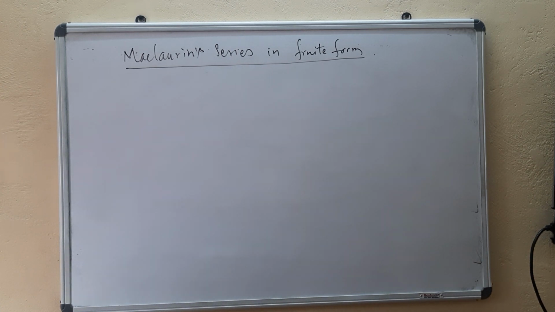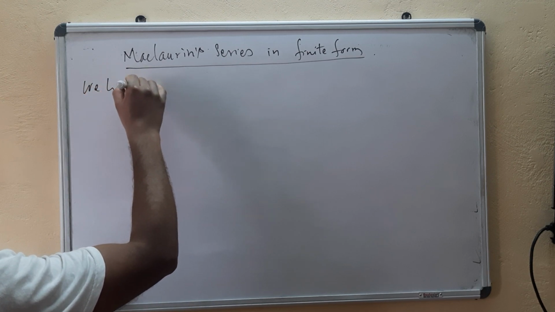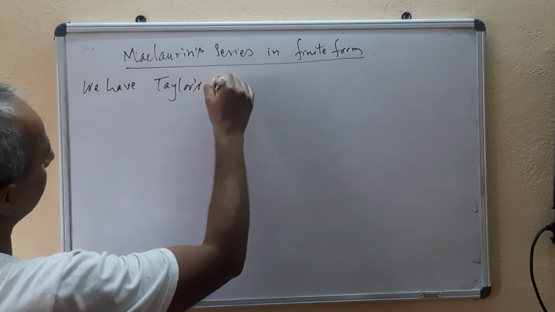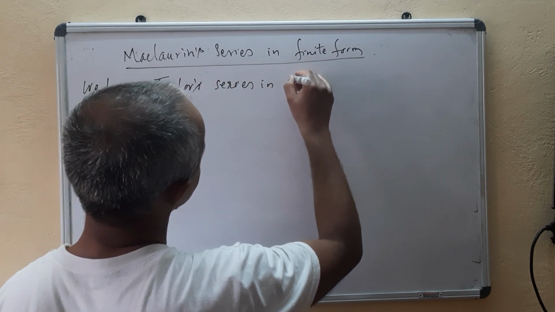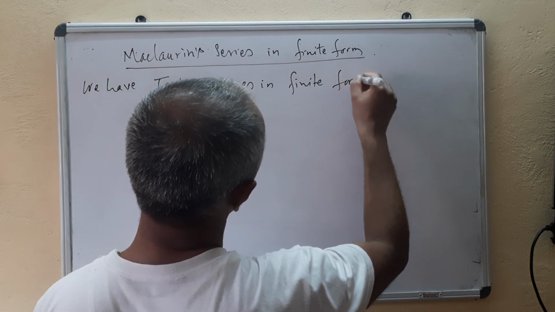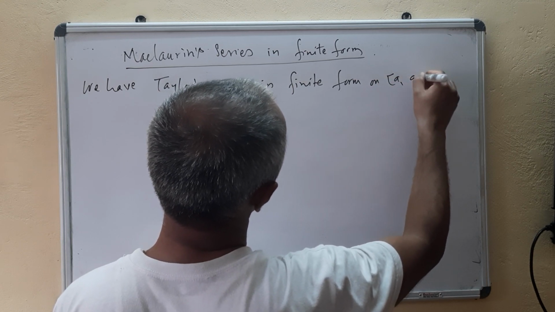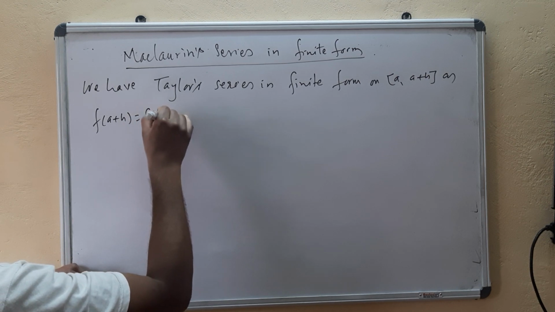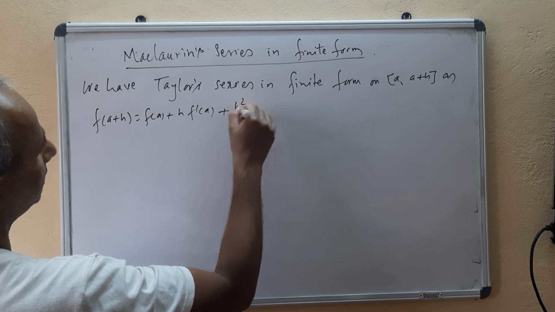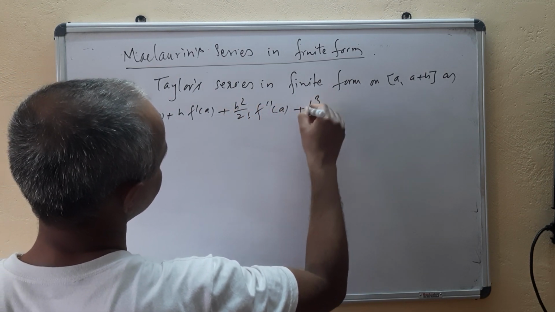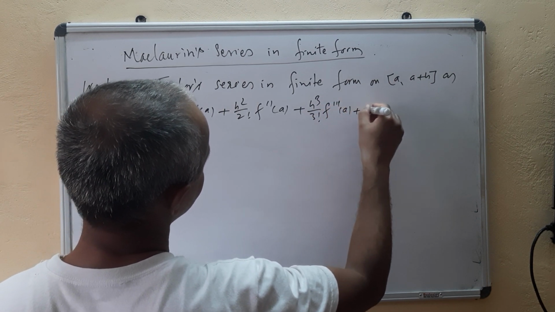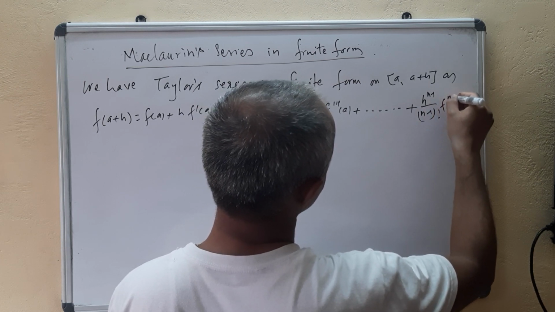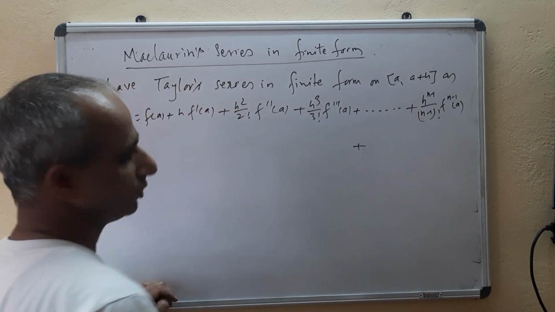First we know that we have done Taylor's series in finite form on the interval a to a plus h: f(a+h) equals f(a) plus h f'(a) plus h squared by 2 factorial f''(a) plus h cubed by 3 factorial f'''(a) plus and so on, plus h^(n-1) upon (n-1) factorial f^(n-1)(a) plus the remainder term.